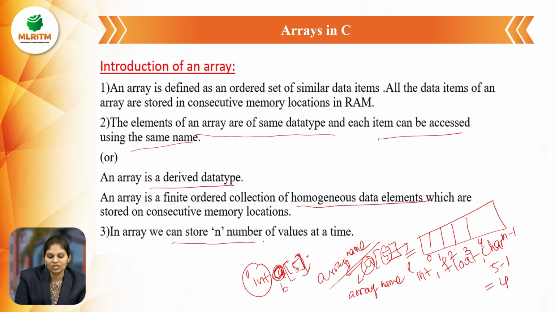So in an array we can store n number of values at a time. If we have to store student data, and there are 100 or 1000 students, you mention the size here and we can store the data in memory easily, because the index of the array is 0 to n minus 1.